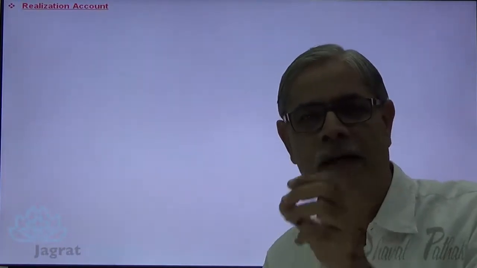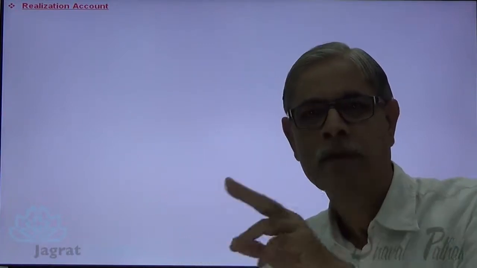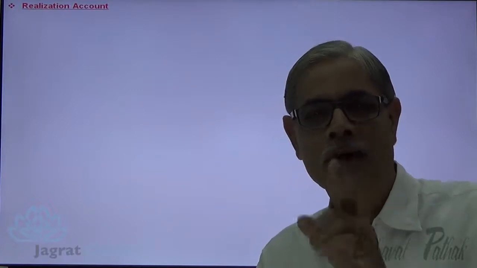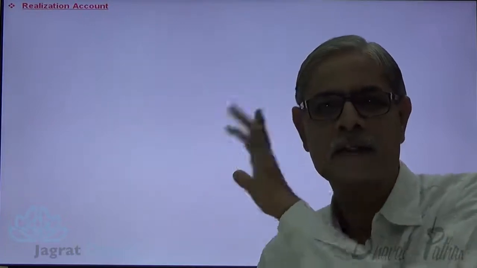We are interested in finding out the profit or loss on realization of asset and profit or loss on settlement of liability. To find out this net figure of profit on realization of asset and settlement of liability, we prepare realization account. It is the final account that we prepare for dissolving the partnership firm.